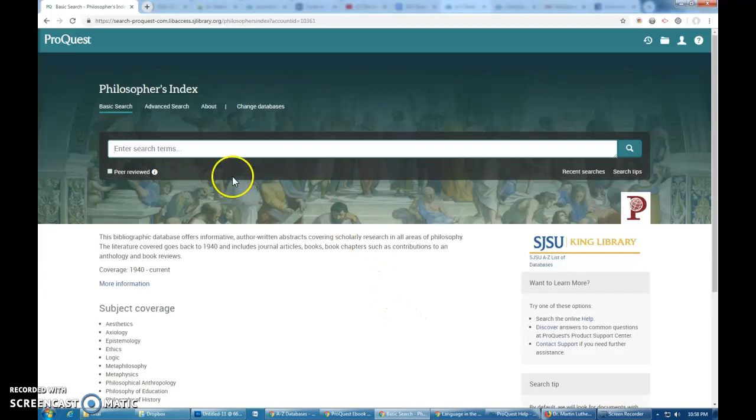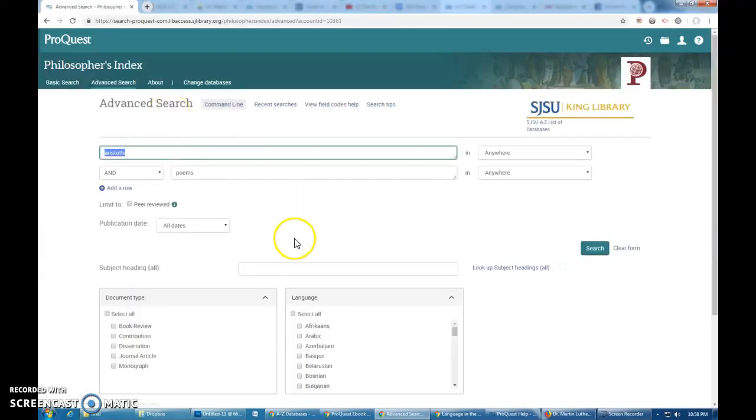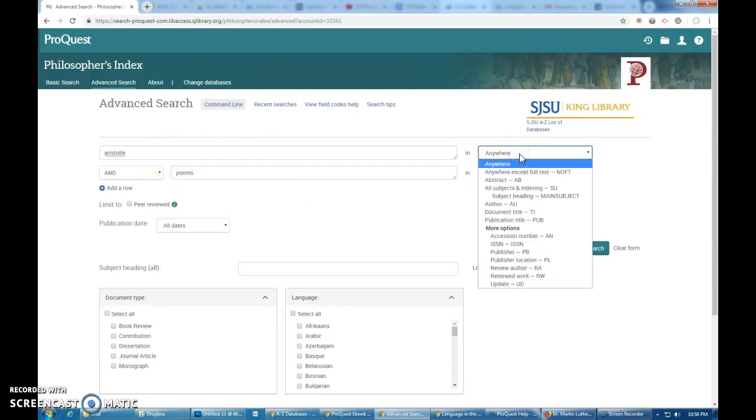So we're back on the Philosopher's Index. As you can see, it looks more or less the same as before. This time we're going to click on advanced search. Now that we're in advanced search, you can see that there's far more that we can do. We already got Aristotle up in here. You can actually decide if you want to search for an abstract or an excerpt full text.